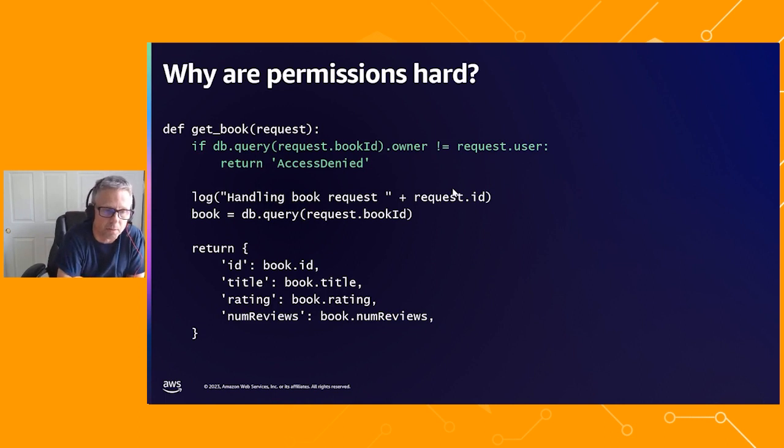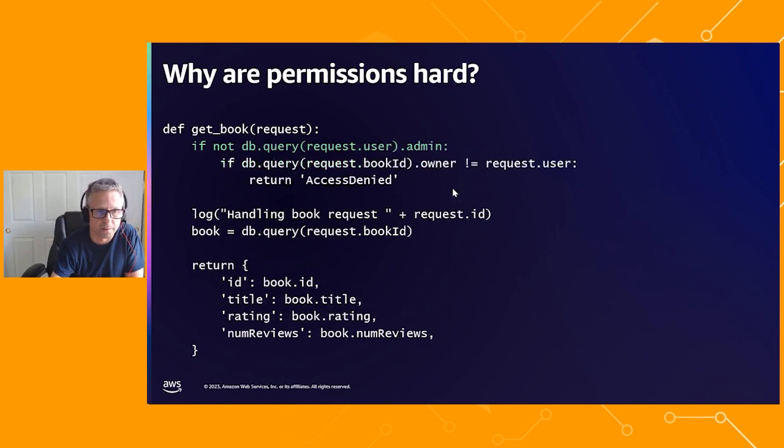And we'd start to think about who is allowed to call the get book request. Well, we might start with a rule that says if you're the owner of the book, you can call that function. Fine, simple enough. But then, okay, the administrator should be able to get to any book in the system. So we'd need to add another rule into our logic to call out that an administrator can access the book.